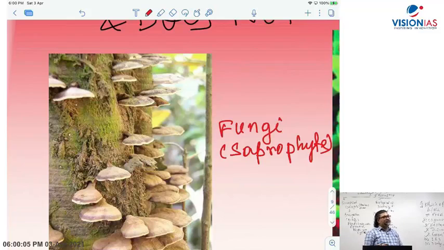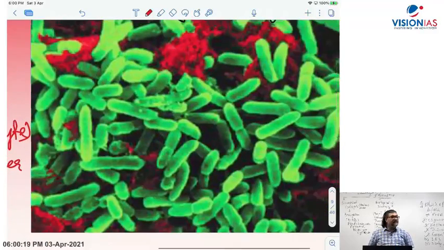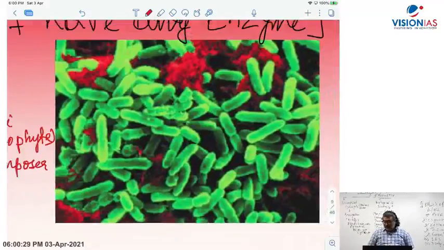Whereas a scavenger is a consumer. And this is a microscopic image of bacteria. What you see in green color are bacteria.